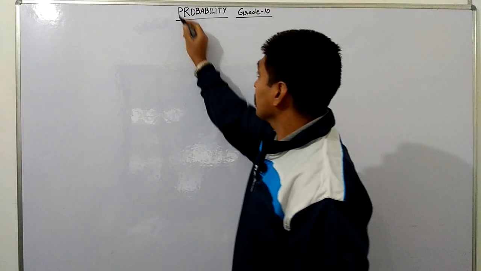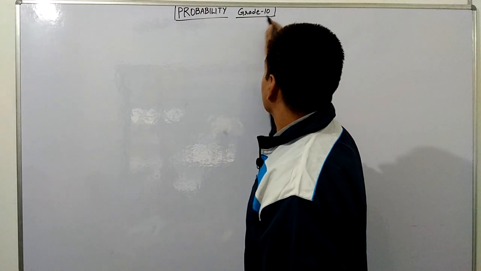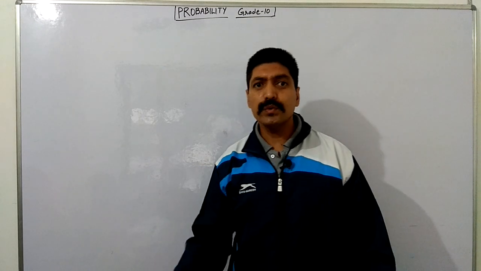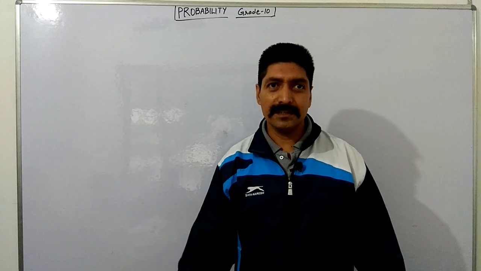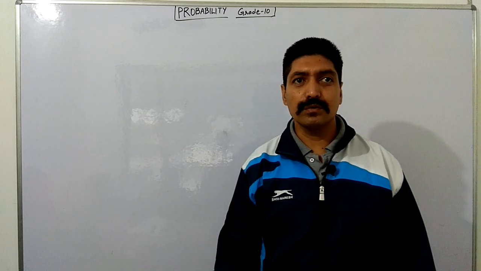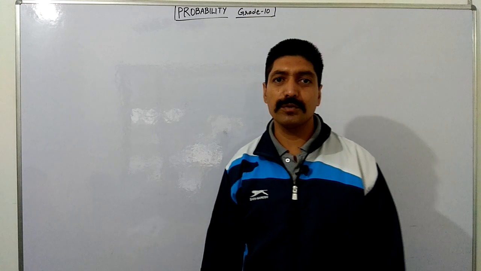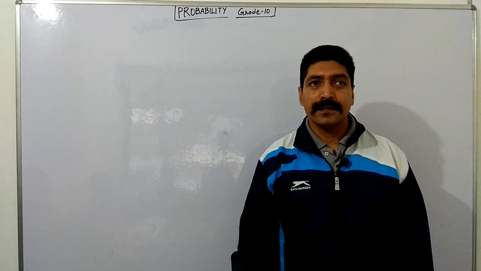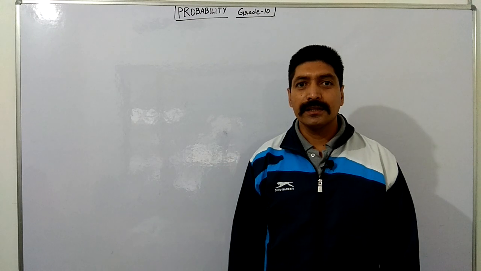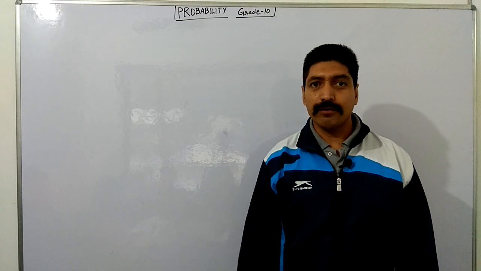Probability is used in other fields also, and some of the other mathematicians who made a significant contribution on this topic are James Bernoulli and A.D. Moivre.